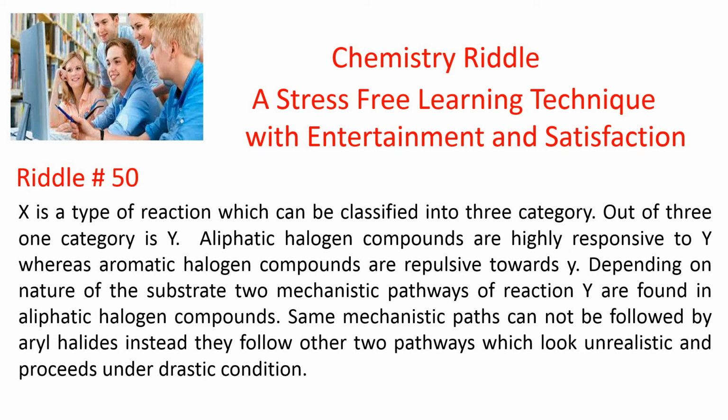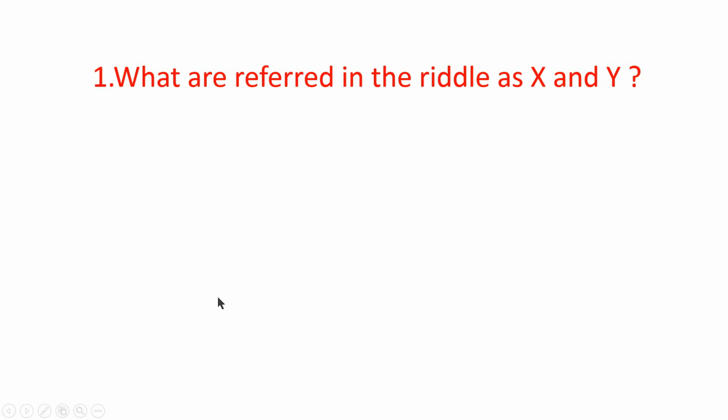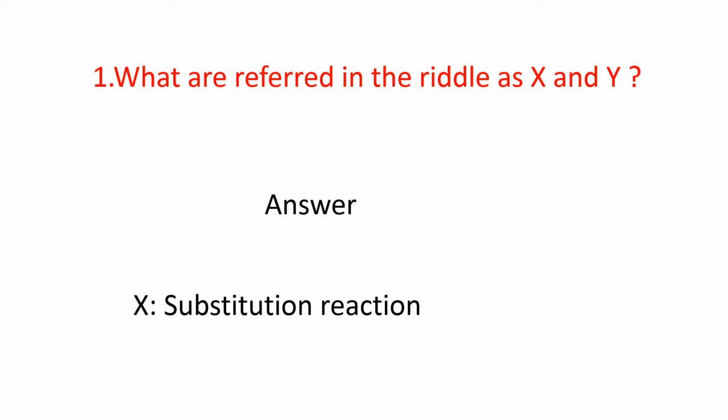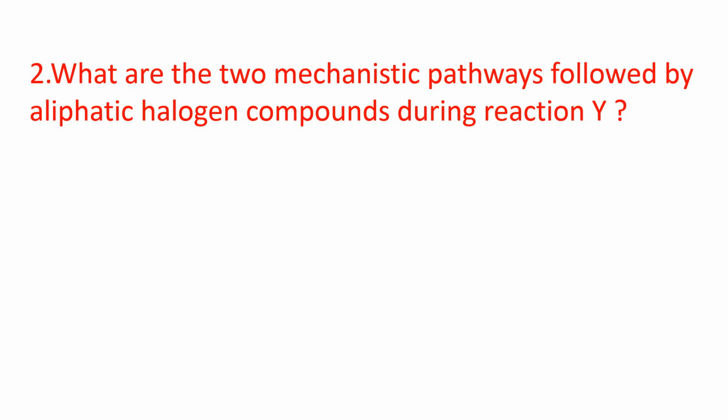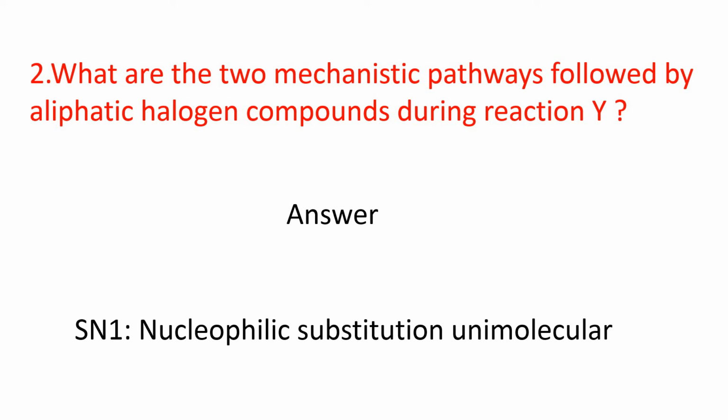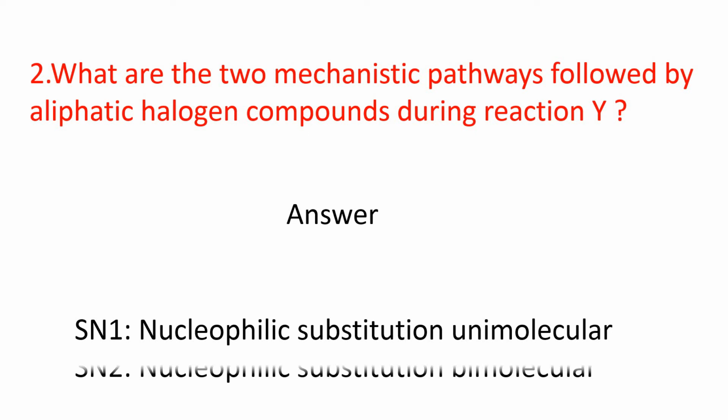So, this is riddle number 50. Now, let's see the questions. The first primary question is, what are referred to in the riddle as X and Y? Answer: X is substitution reaction, Y is nucleophilic substitution reaction. The second primary question is, what are the two mechanistic pathways followed by aliphatic halogen compounds during reaction Y? Answer: SN1, that is nucleophilic substitution unimolecular, and SN2, nucleophilic substitution bimolecular.